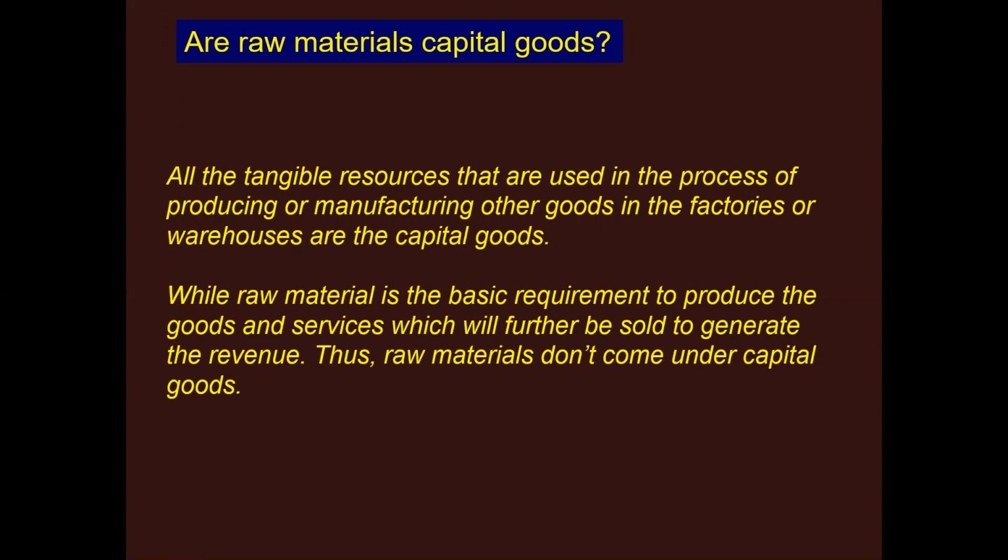While raw material is the basic requirement to produce the goods and services, which will further be sold to generate revenue. Thus, raw materials don't come under capital goods. We know that capital goods are used for the further process or for the further production of finished goods, whereas raw material is the basic requirement to produce the goods and services which will further be sold to generate the revenue, not for a further process. That's why it doesn't come under capital goods.